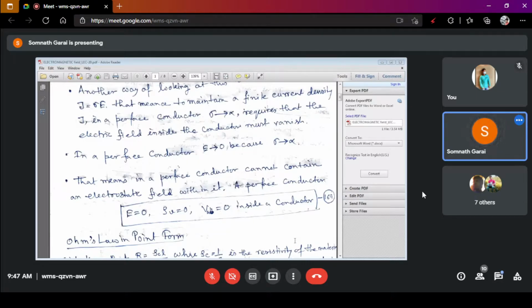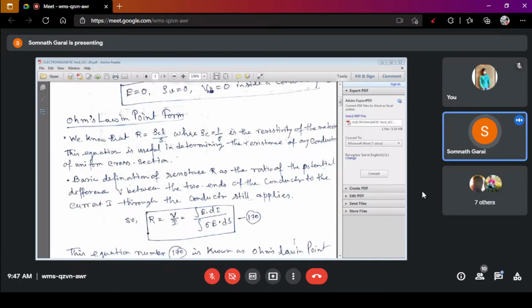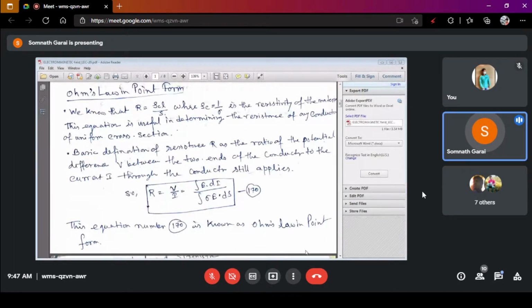Okay. Now, next is one important law we have to remember in the concept of electromagnetic fields, that is Ohm's law in point form. We have already known the concept of Ohm's law, right?